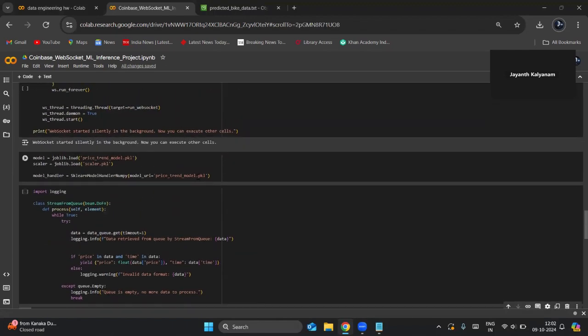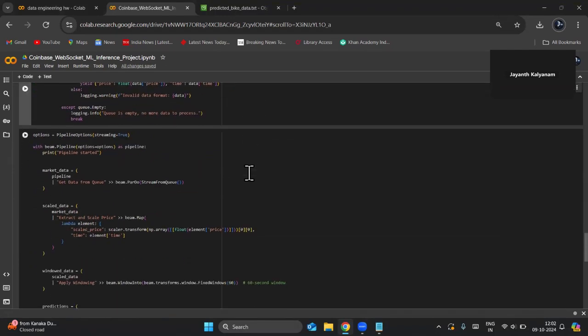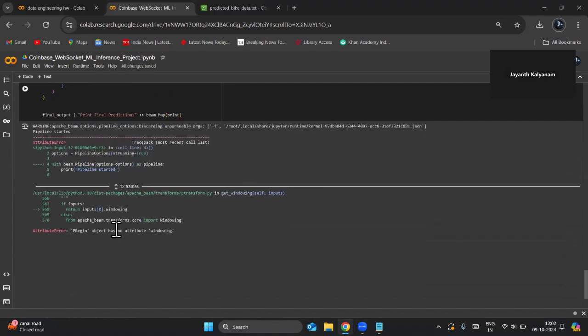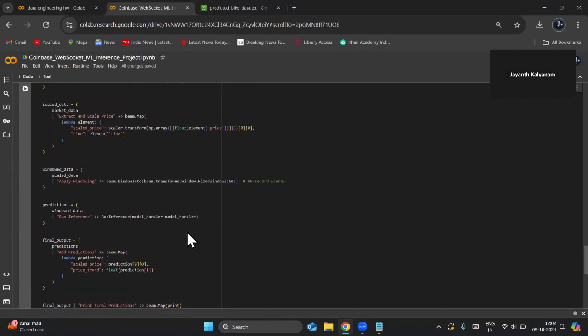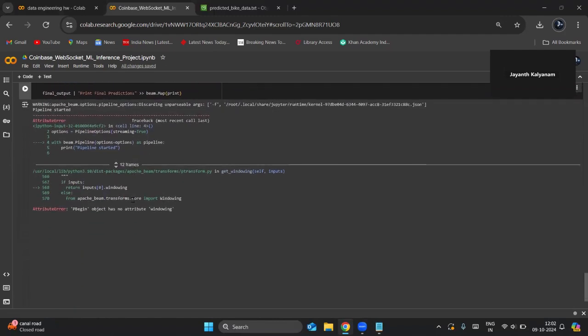What it does is it yields all the data from the queue into the pipeline, but the data flow was so huge that the cells weren't executing properly. So the ParDo function couldn't read the data into the pipeline. As a result, I used to get this error: AttributeError, PBegin has no windowing. Actually, the data is not coming, so the PCollection object doesn't have any data. So it references PBegin instead of PCollection. So I always get this error.